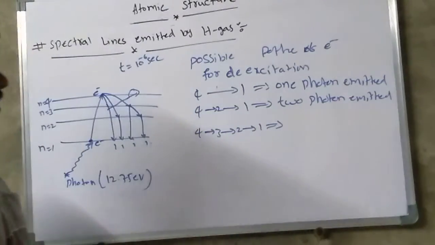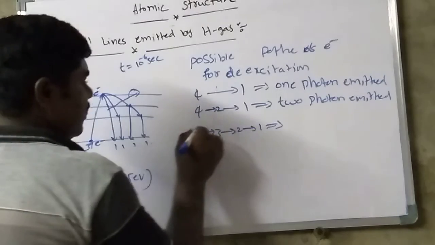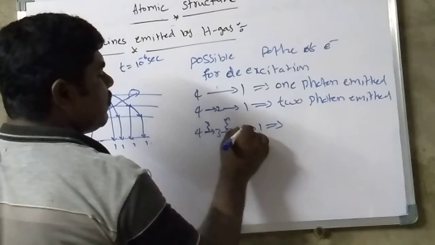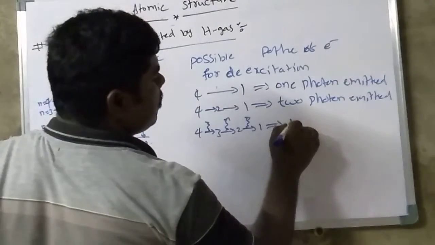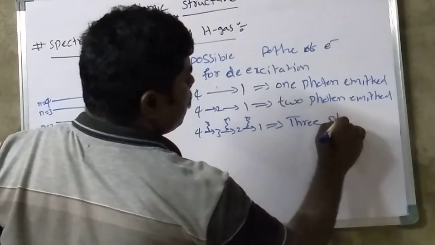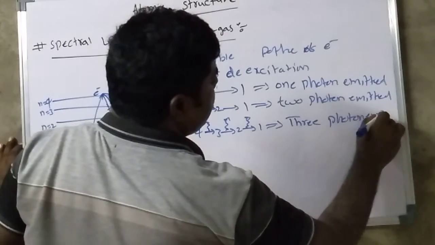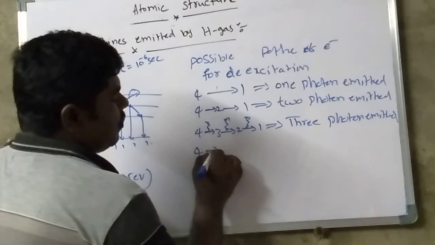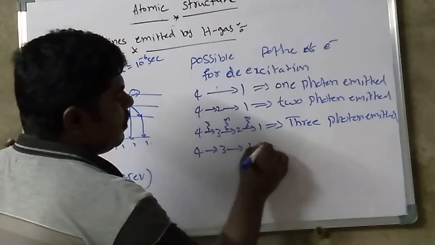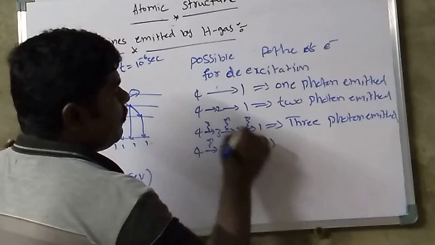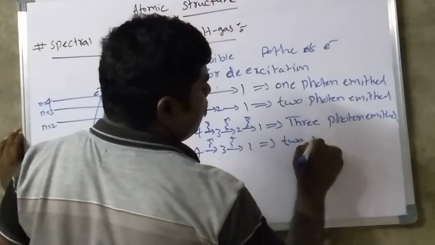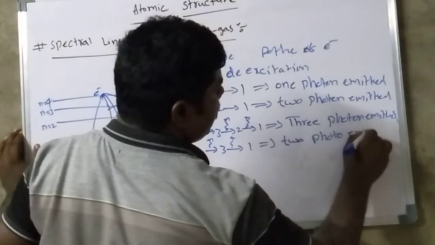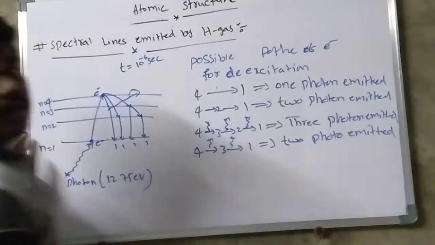That implies one photon is emitted here, another one here, and another one here, so 3 photons emitted. Then 4 to 2, 2 to 1 and 4 to 3, 3 to 1, where 2 photons are emitted.